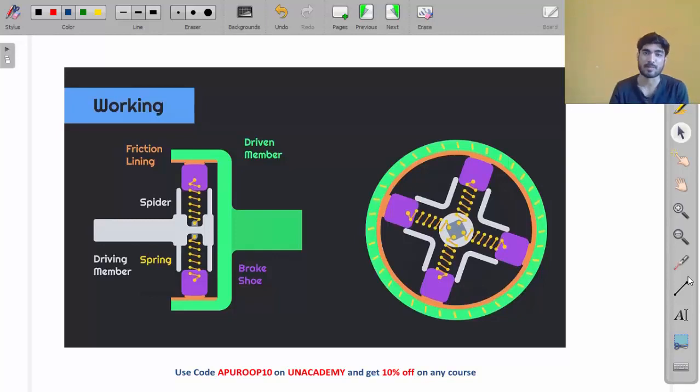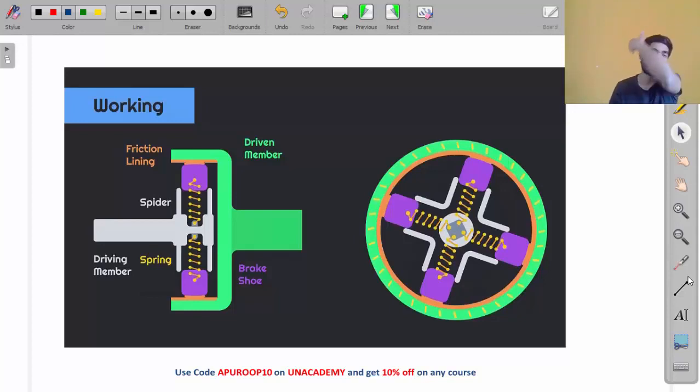So do you understand how a centrifugal clutch works, my friend? Initially, when the speed is low, it will not attach, but if you increase the speed, then it will get attached to the drum. So the working here is based on the speed of the shoe. The force required for engagement is developed by the speed of this driving member. You are not applying the force. Who is applying the force? Centrifugal force, created by the speed. So this is an automatic clutch.